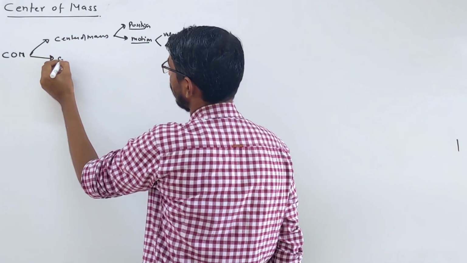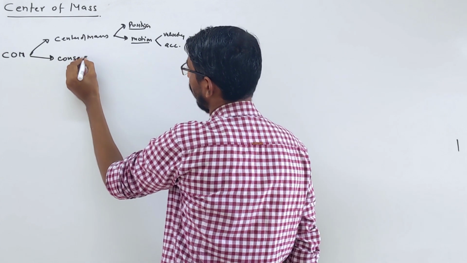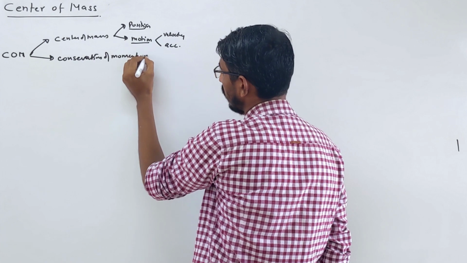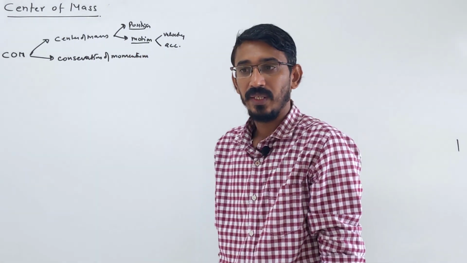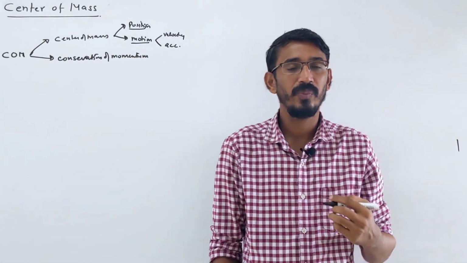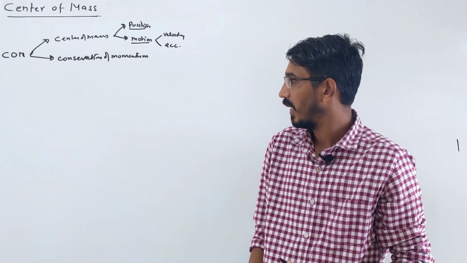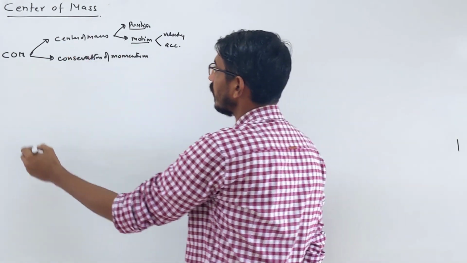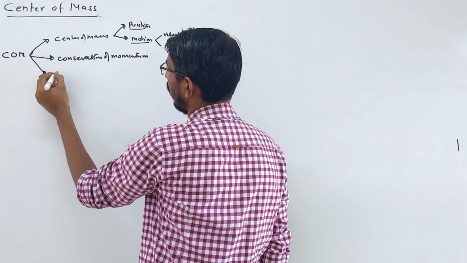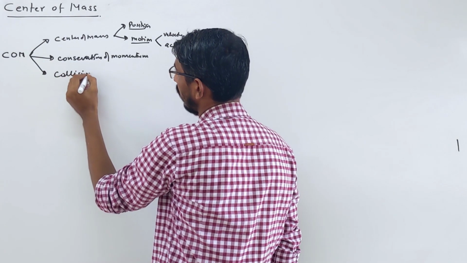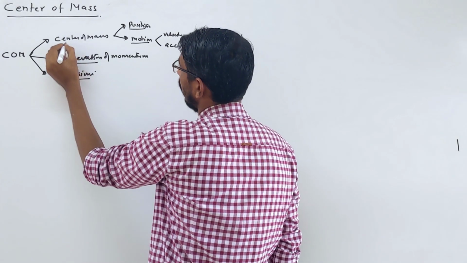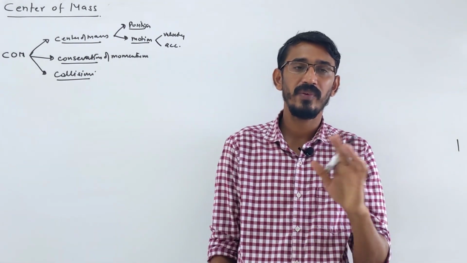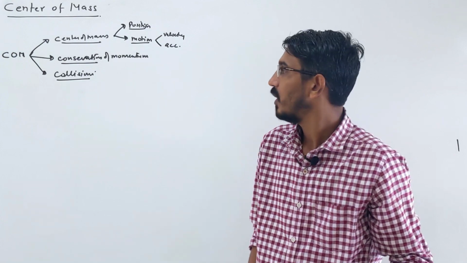Second topic we will talk about is conservation of momentum. Already we have learned the basics, like momentum is always conserved when net external force is zero. We'll talk about some applications of this. And third topic will be collision. We'll talk about types of collision, like elastic collision, inelastic collision. Then 1-dimension collision, 2-dimension collision. All these things we'll talk.